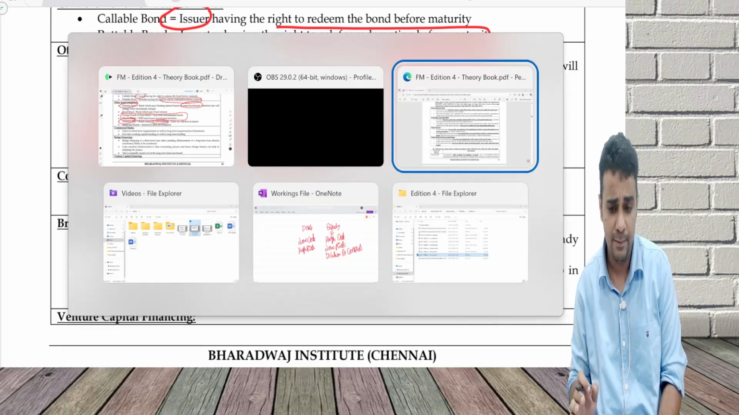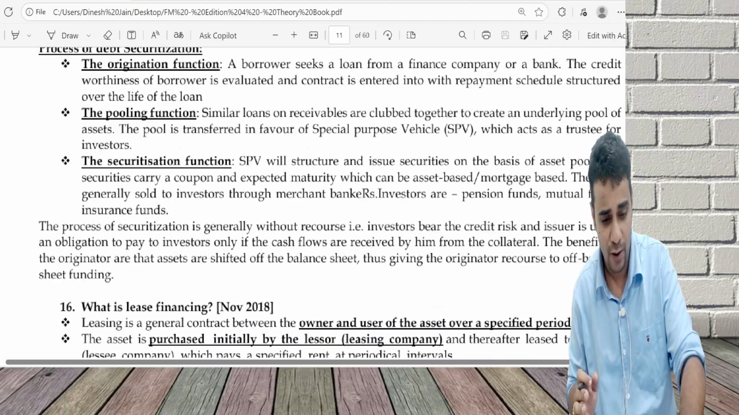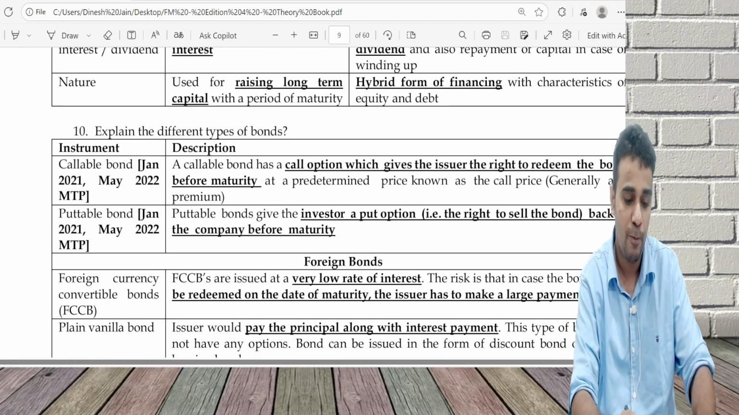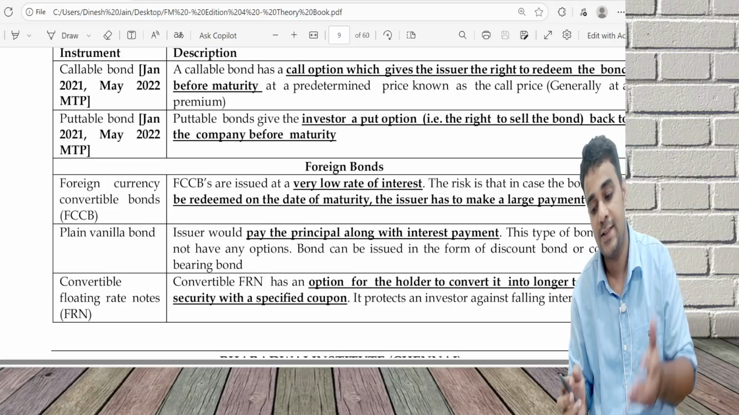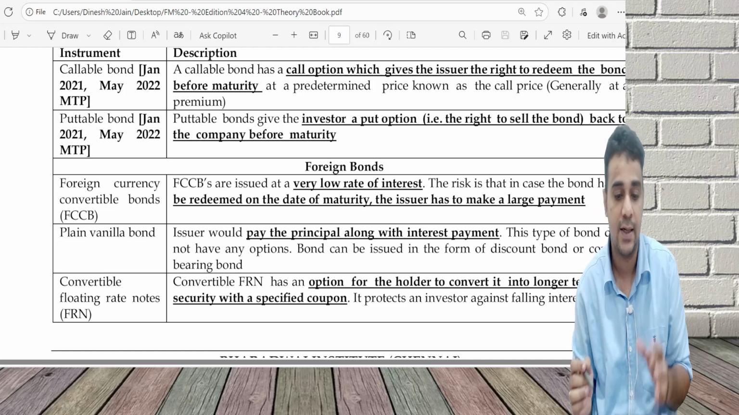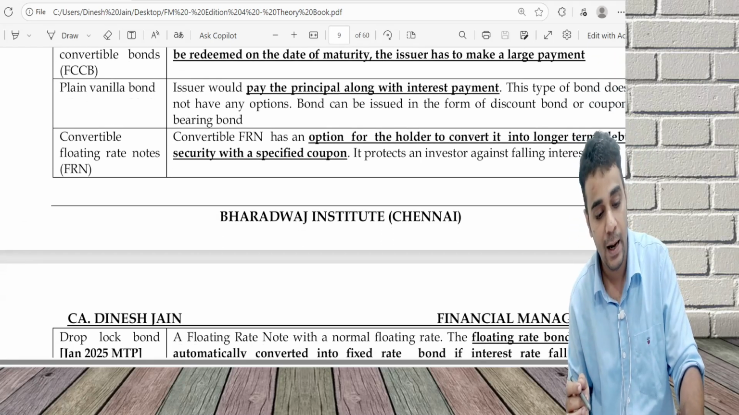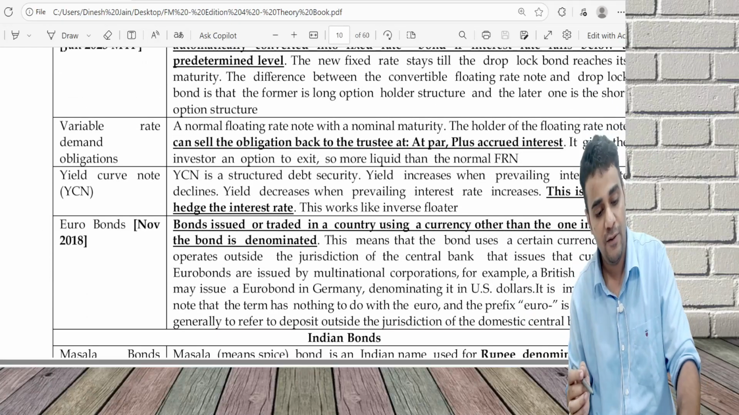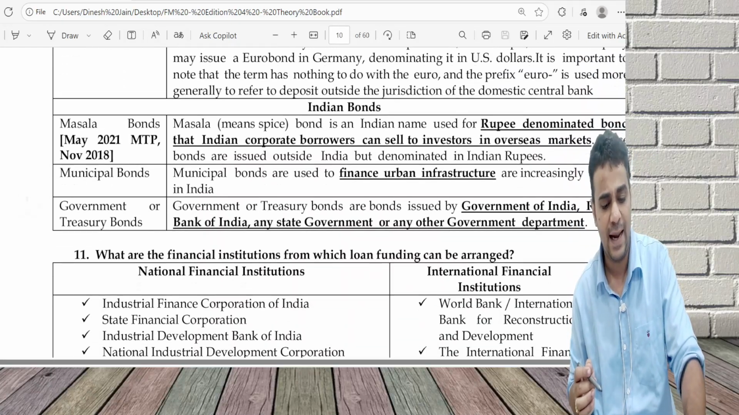Is this the only limit? No, I think your material has a lot of things. I have tried giving only the important ones. So there's a callable bond, puttable bond. You have foreign currency convertible bond. These are bonds which can be converted into equity. Foreign currency convertible bond, plain vanilla bond, foreign currency convertible rate note, drop lock bond, variable rate. There are multiple categories.